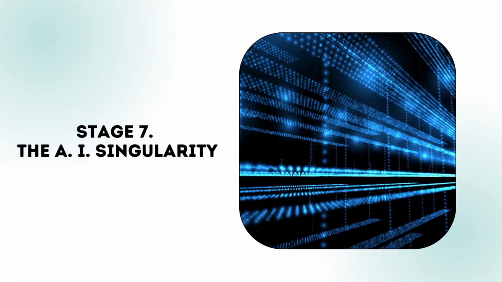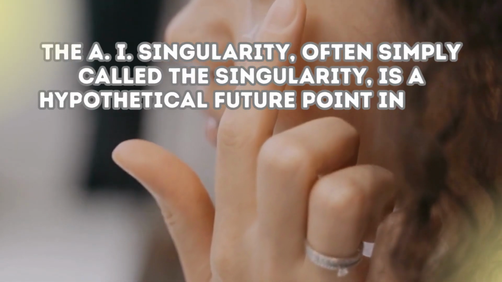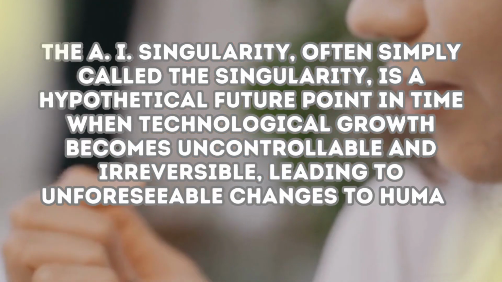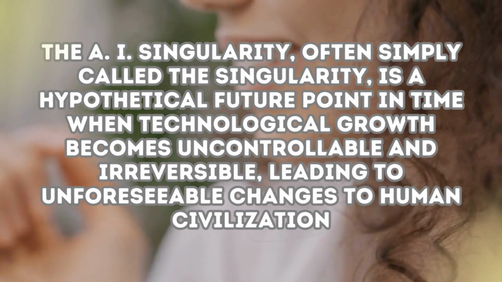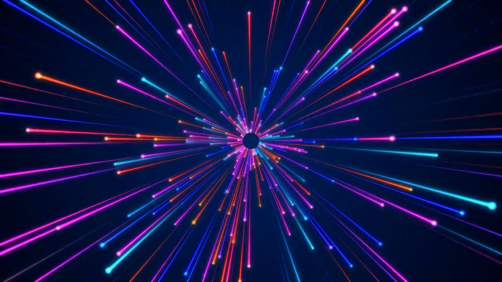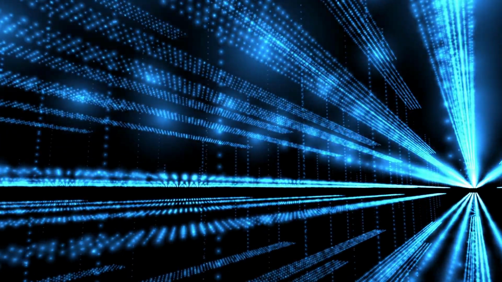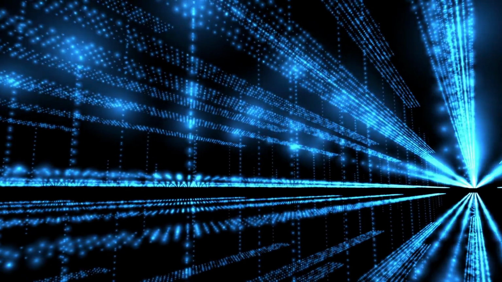The AI Singularity. The AI Singularity, often simply called the Singularity, is a hypothetical future point in time when technological growth becomes uncontrollable and irreversible, leading to unforeseeable changes to human civilization. This is primarily associated with the advent of artificial superintelligence, ASI. The term singularity in this context was popularized by the futurist Ray Kurzweil. It's drawn from physics, where the singularity represents a point, like the center of a black hole, where rules as we know them seem to break down.